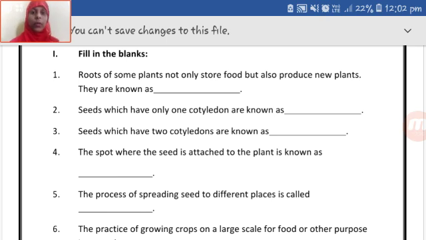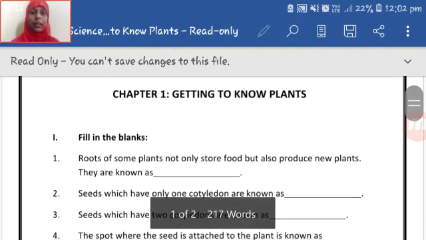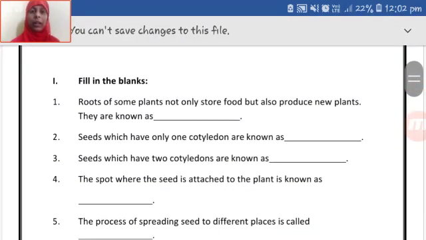Okay. So the first question, put today's date, the name of the lesson, that is chapter 1, getting to know plants. You can label it as worksheet, and in the margin leave a line and write question number 1, that is filling the blanks. Again leave a line and you have to copy each question. After each question, make sure you leave a line. Don't forget to leave a line.